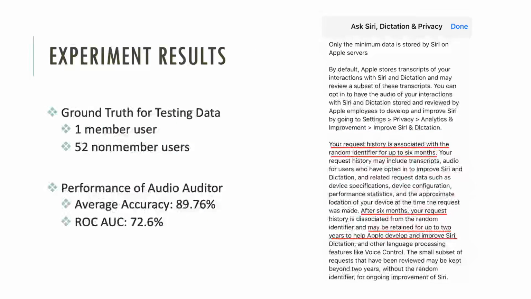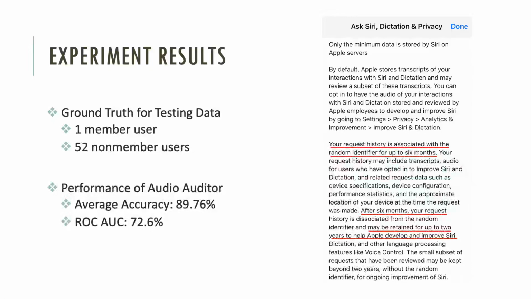To test our model in the real world, we keep our auditor model locally and conduct a proof-of-concept trial to audit the iPhone series speech-to-text service. According to the series statements, I can be considered a member user of my iPhone series ASR model, since I chose the opt-in option to improve Siri and dictation.